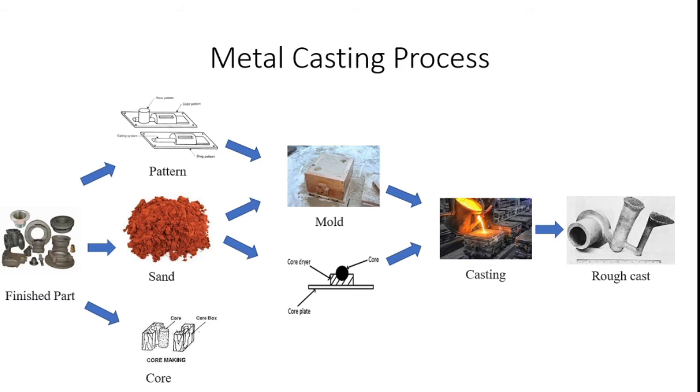In between, these are the processes available: pattern making, sand preparation and mold making. After that, pouring the molten metal. Likewise, a number of steps are available. In every step, there is a problem related to the design of the gate, design of the riser, design of the runner. Likewise, a lot of design calculations are available. We should be aware of what design calculations are available in metal casting processes, and how we can attend the competitive exams with these questions.